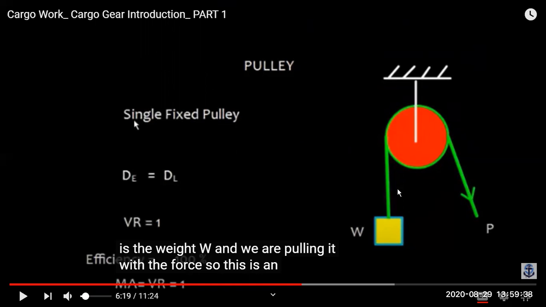Velocity ratio means the ratio of the distance traveled by the effort upon the distance traveled by the load. So in pulleys, generally in this type of pulley, it will be 1.